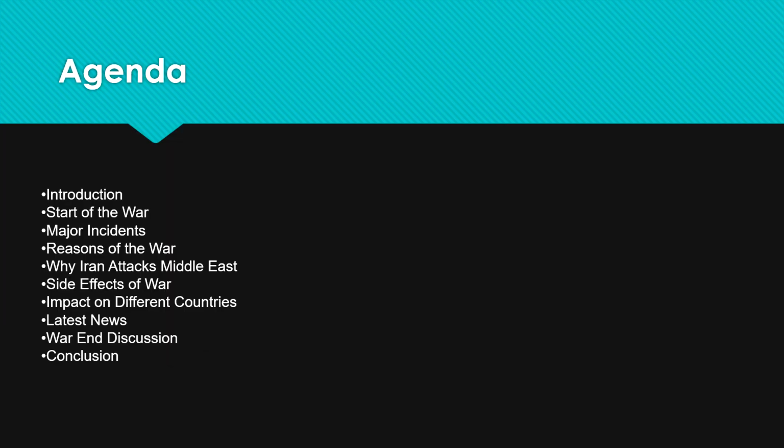Agenda. Agenda means what we're going to discuss today. Today we're going to discuss the introduction, start of the war, major incidents, the reason for the war and why Iran attacks the Middle East, sudden effects of the war, the impacts on different countries, the latest news, war discussion, and the conclusion.